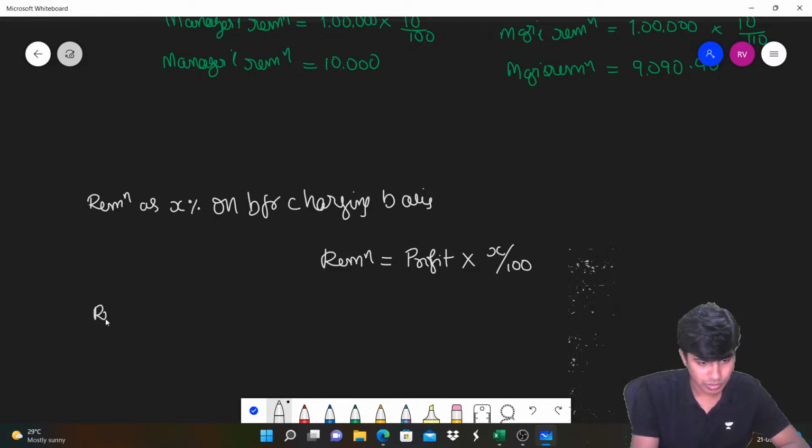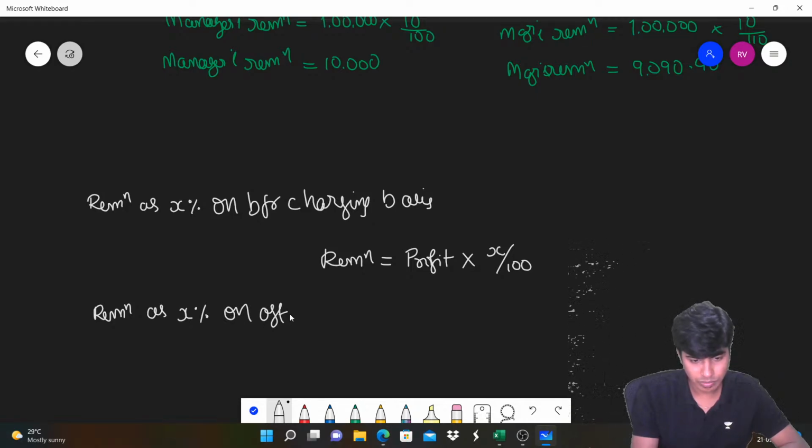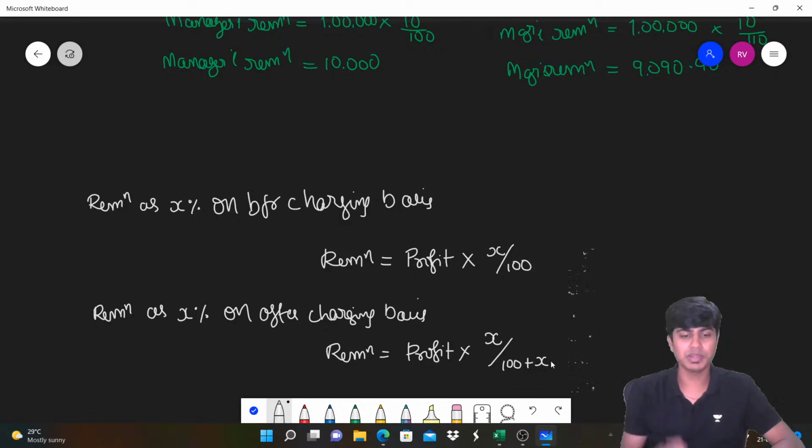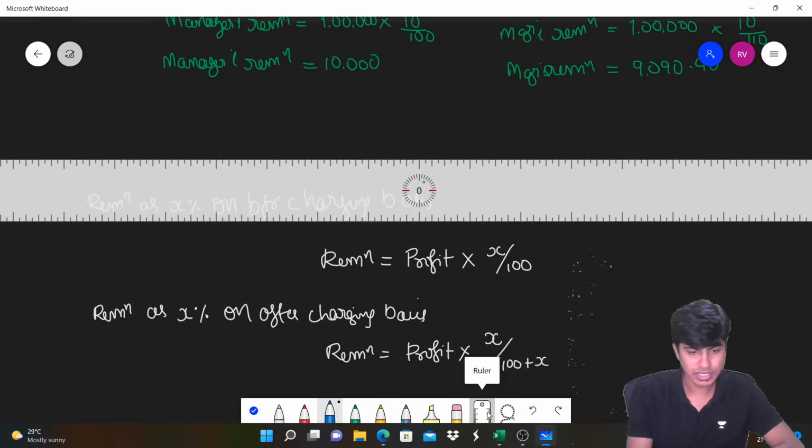If it is remuneration as X percentage on after charging basis, then remuneration is equal to profit multiplied by X divided by 100 plus X. This is how we compute, and this is all that you should know. Let me put a box around this.